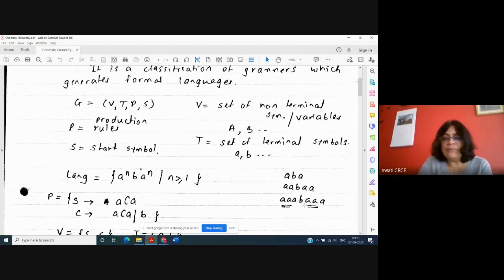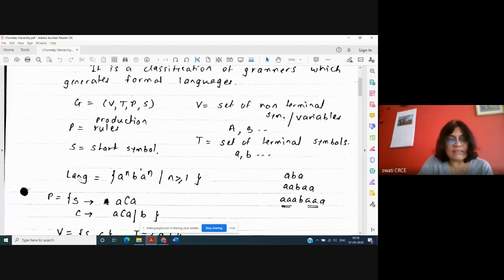So now we can write the rules of P. Suppose we have to identify the grammar of the language. This is an example of a language. I'm just telling you one example. We are going to learn in detail about these languages, how to design them, how to write the grammar, and if the language is given, how to identify the grammar. That we are going to study in detail afterwards. Right now you just study and observe this example.